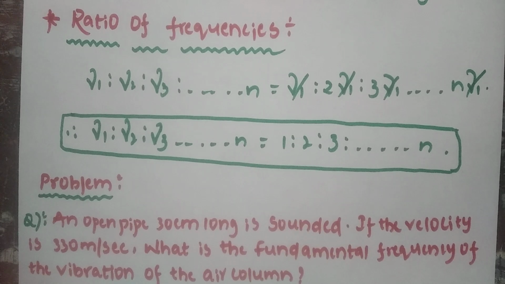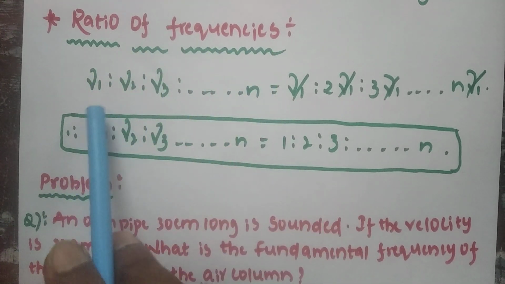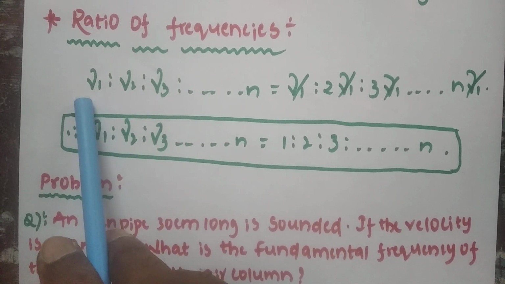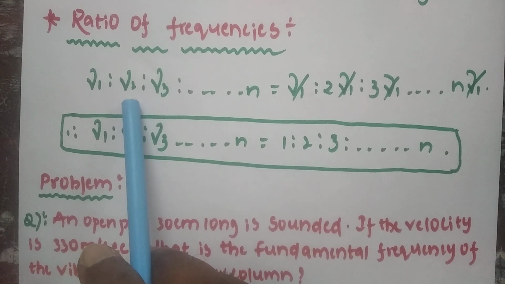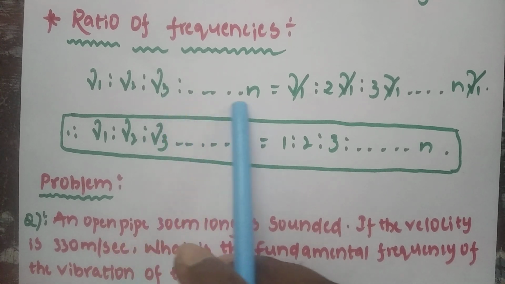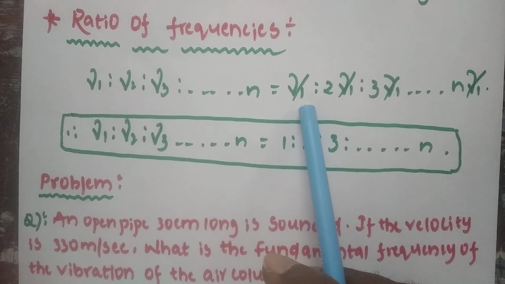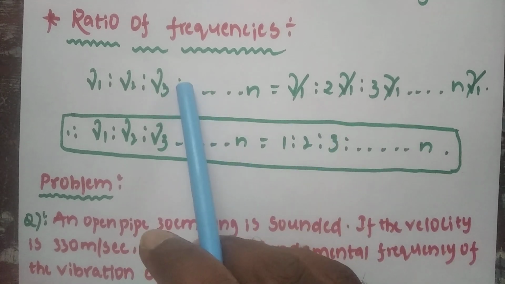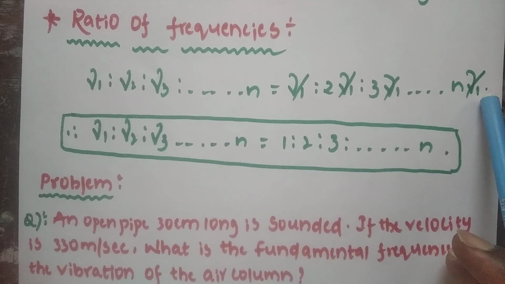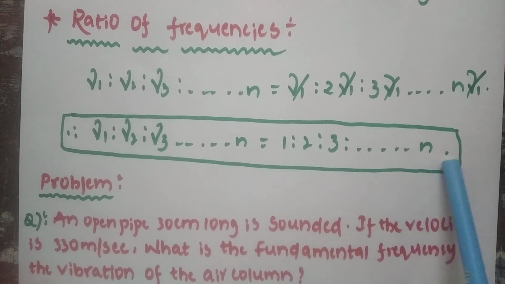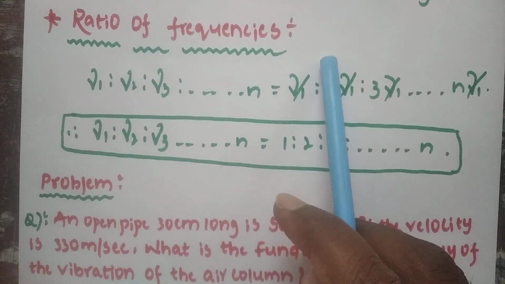Now the ratio of frequencies: nu 1 is to nu 2 is to nu 3. The fundamental frequency is also called the first harmonic frequency. The second harmonic frequency is also called the first overtone frequency. The third harmonic frequency is also called the second overtone frequency, and so on up to n. Nu 1 stays as it is, nu 2 is 2 nu 1, nu 3 is 3 nu 1, nu 4 is 4 nu 1, and so on, n nu 1. The nu 1 gets cancelled, and you get 1 is to 2 is to 3 up to n. This is the ratio of frequencies.